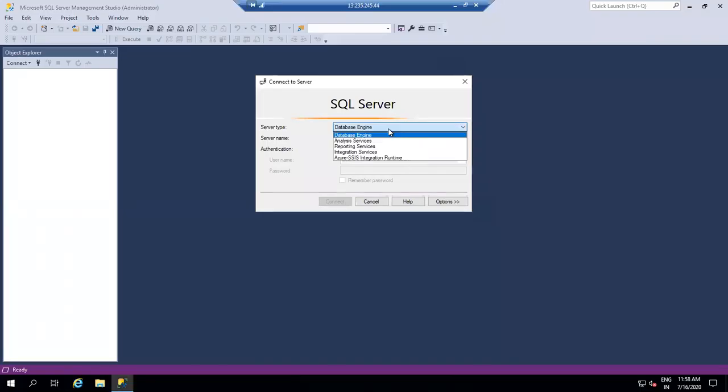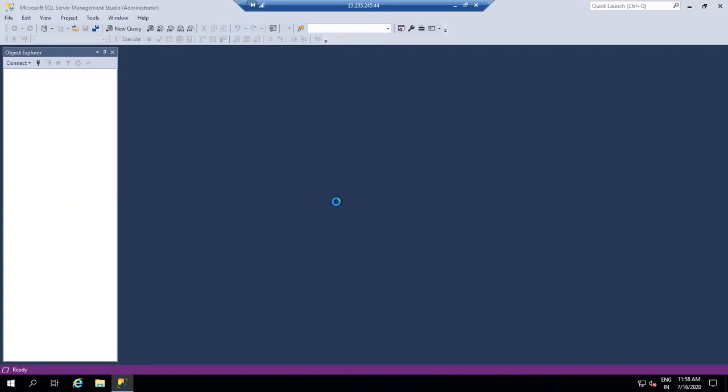I'm using the database engine server type, and I copy and paste the endpoint. For authentication, I'm using SQL Server authentication, the login ID is admin, and the password whatever I preferred. In real time, we will save the password so that it is not required to authenticate every time.